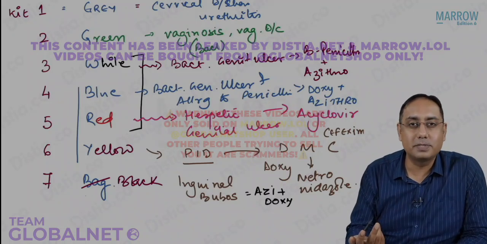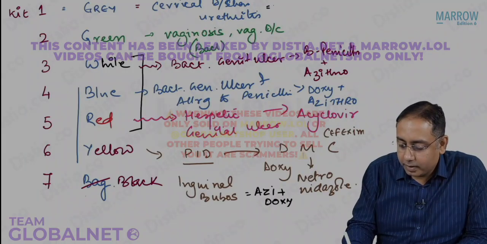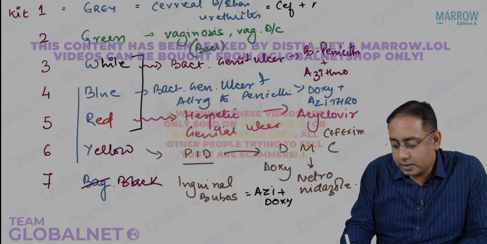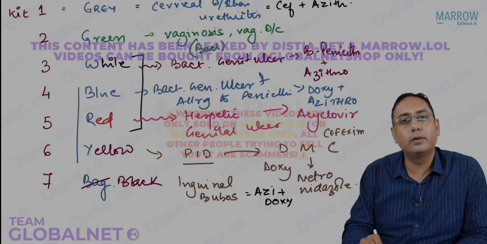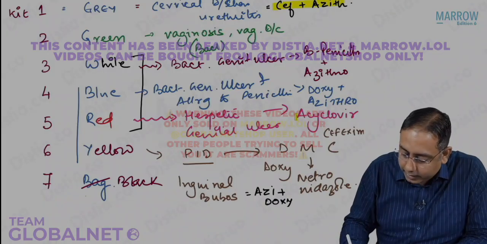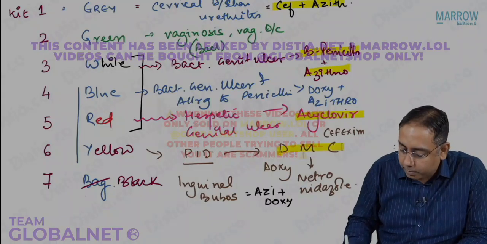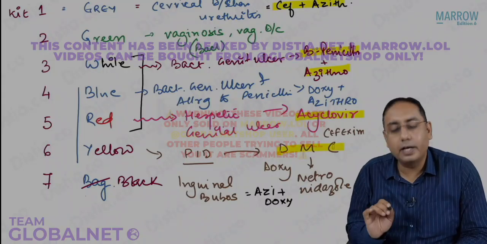Now we are left with the simple ones, that is kit 1 and kit number 2. In kit number 1, we give cefixime plus azithromycin. If you want, you can remember: you should actually remember kit number 1, kit number 5, kit number 3, and kit number 6. That is kind of important.